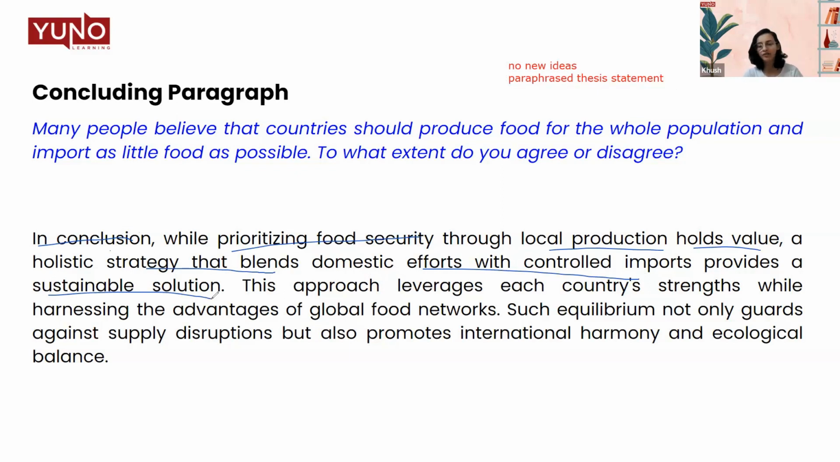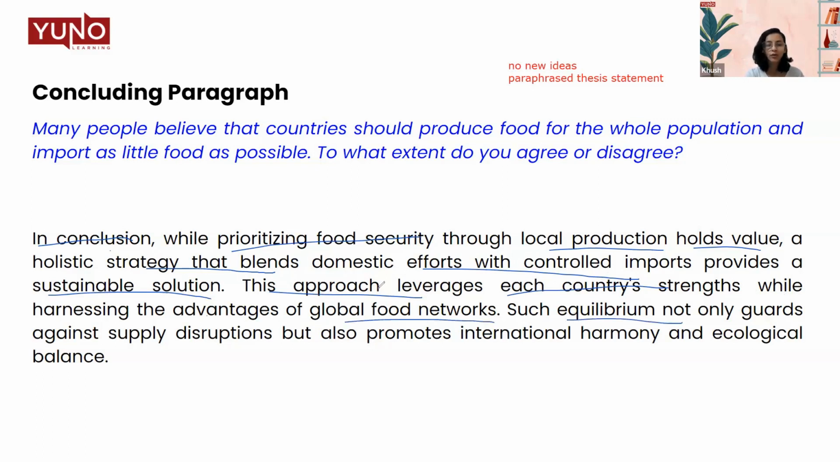So this is just the paraphrase version of that: local production with controlled imports provides a more sustainable solution. See, in this particular line, we have not repeated any words that we have used, but the meaning is the same. We have paraphrased, we have used multiple other vocabulary words for us to get a better score. This approach leverages each country's strength while harnessing the advantages of global food networks.